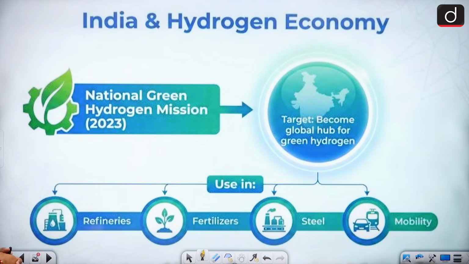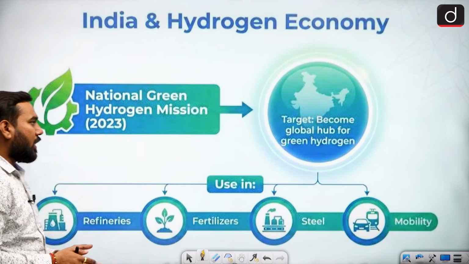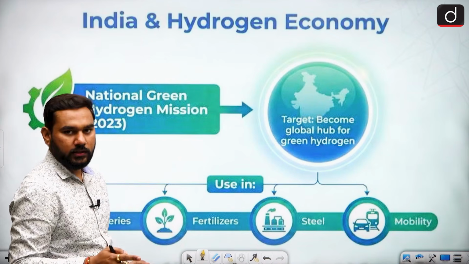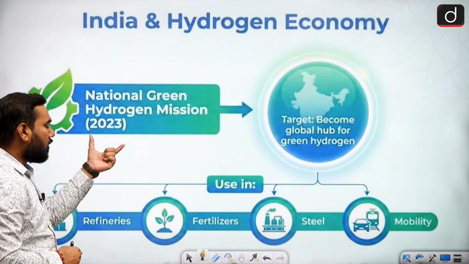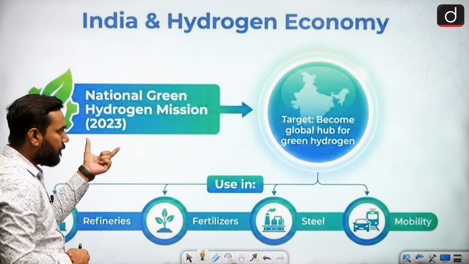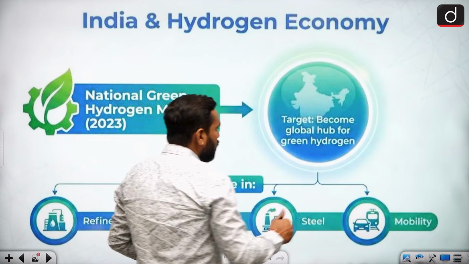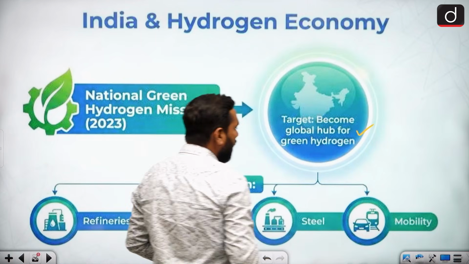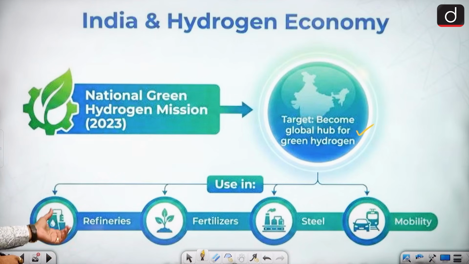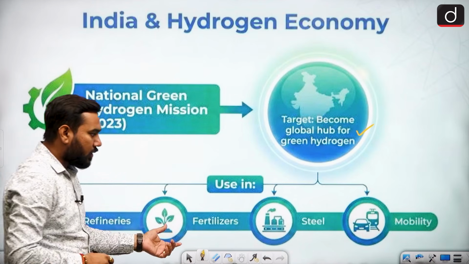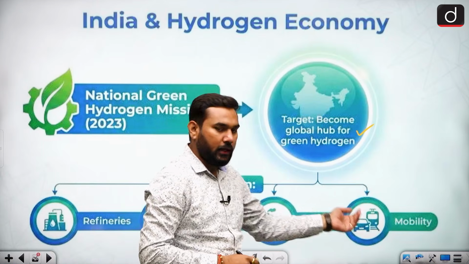Now if we talk about India's level, India and the hydrogen economy, we are growing very fast in this sector because we have the National Green Hydrogen Mission started in 2023. What is the target? The target is to become the global hub for green hydrogen production. So we can use it in refineries, in fertilizer, in the steel sector and in mobility.